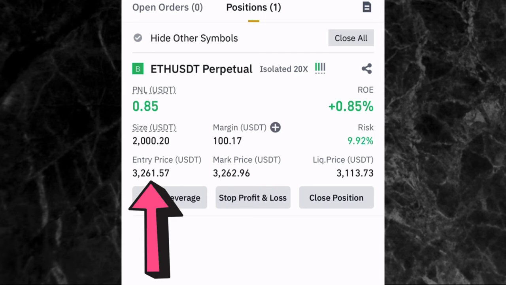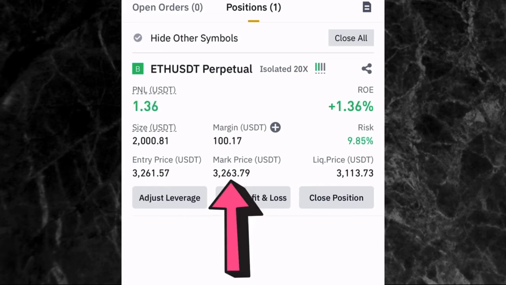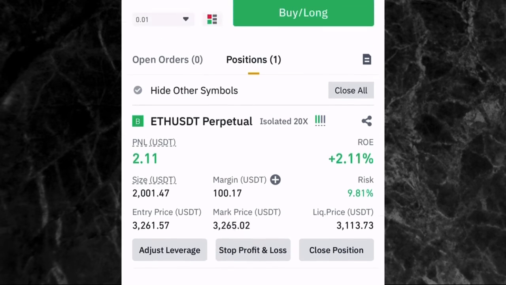So we entered this trade at $3,261. And then where you have mark price, it's showing you the current price of ETH, which means that it is now at 3,364 USDT. Now, if you come to where you have PNL in USDT, it's showing you the amount of profit you've made in USDT.